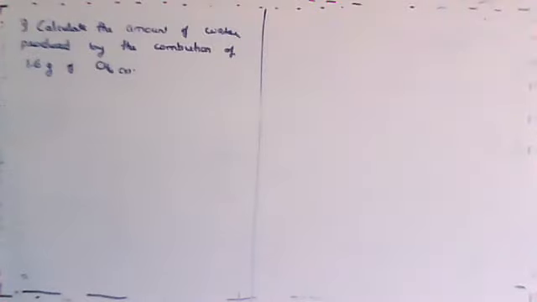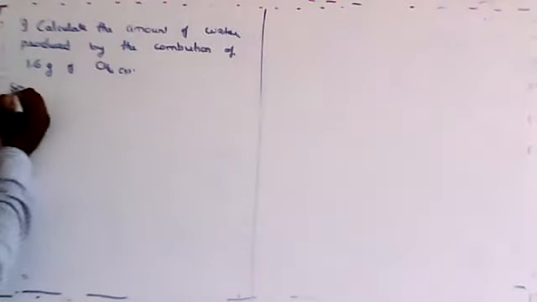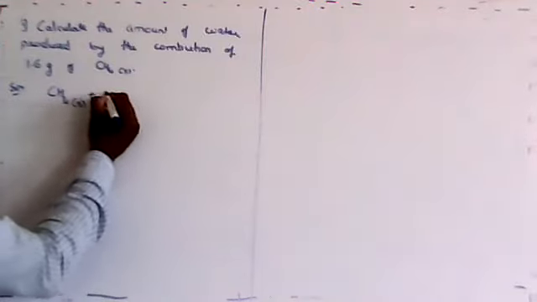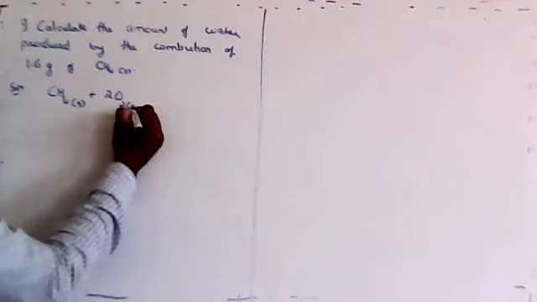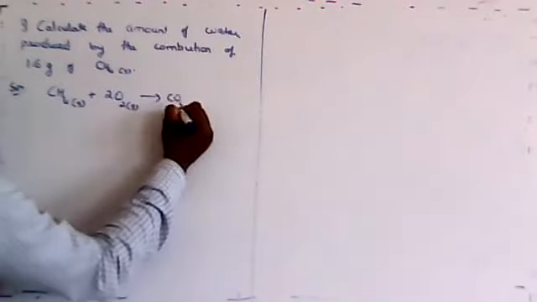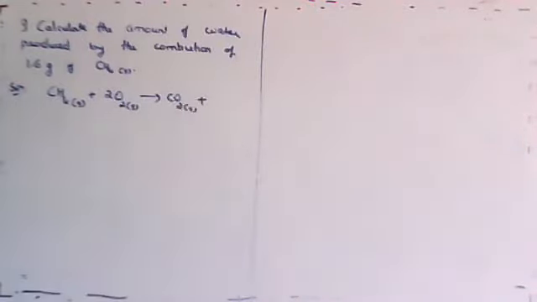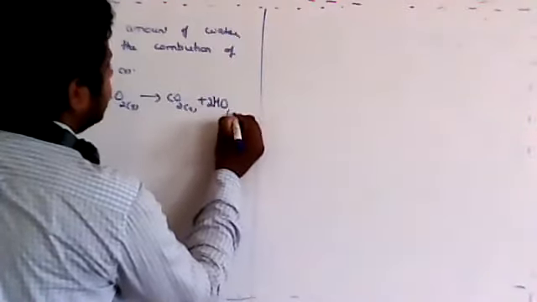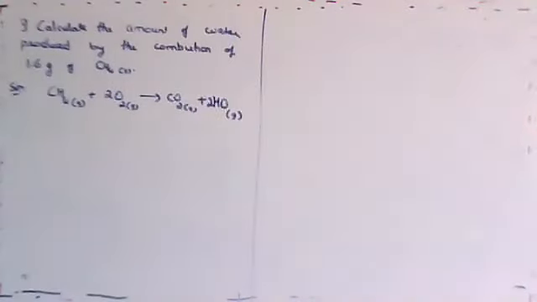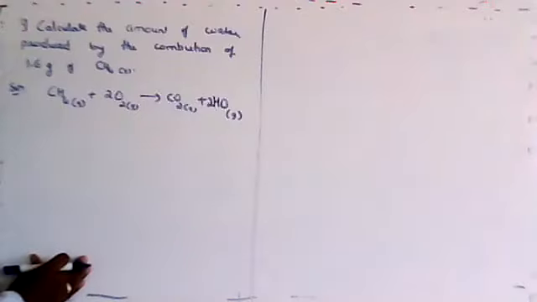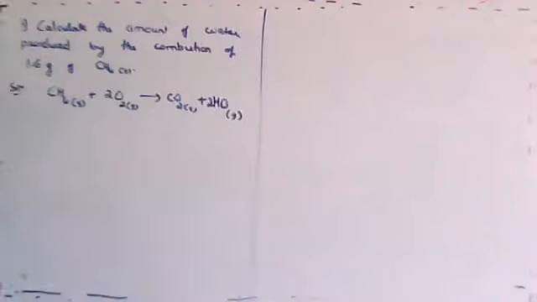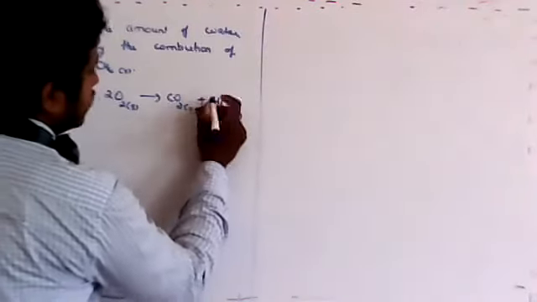So whenever a question is asked like this, what is the first thing? You have to write the balanced chemical equation. Just now we have balanced it, so I don't think any other balancing is required here. It is producing CO2 gas. Don't do it directly, students. Even if you are getting the answer, don't do it directly. Just follow the method that I'm following. Later you can do it, okay? But for now, for the first example, you have to follow it. This is the first step. This is how you're going to get the marks if this question is asked in the exam. So CH4 is going to react with this one to produce CO2 and H2O. Okay, sorry, it is 2H2O.